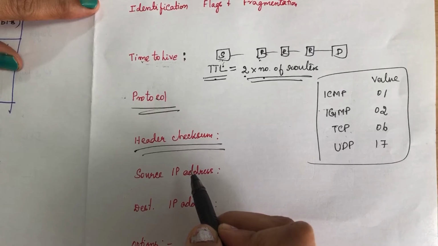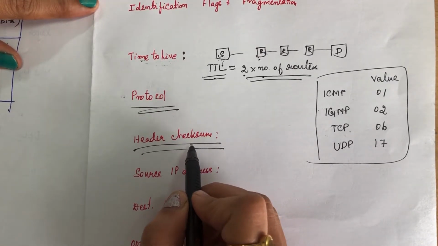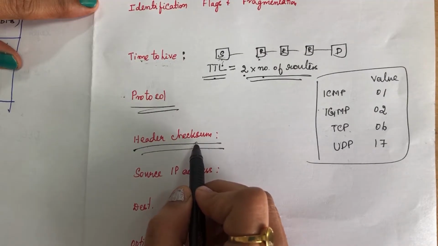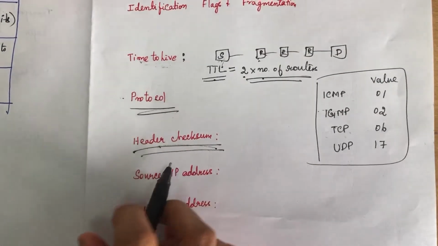Since we all know that the packet can be corrupted or lost, for the purpose of error detection and correction, we have the header checksum. I will explain that after this.